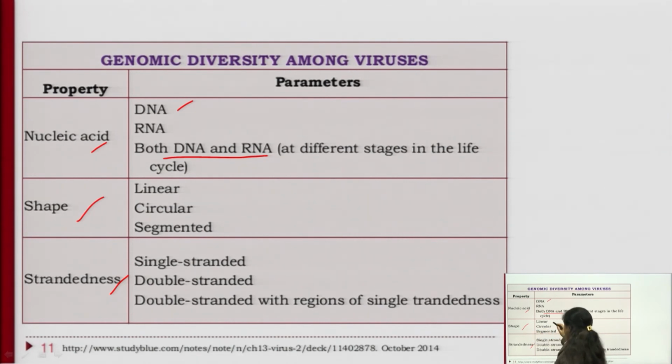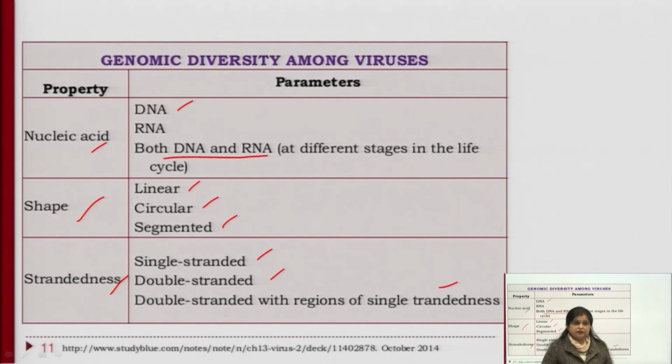Depending upon shape, they can also be differentiated, like some are linear in nature, some are circular, some are segmented. Depending upon the strandedness, they may be single stranded, they may be double stranded, they may be double stranded with regions of single strandedness. So, depending upon their properties, we can classify different types of viruses, whether they contain DNA, RNA, or both DNA and RNA.